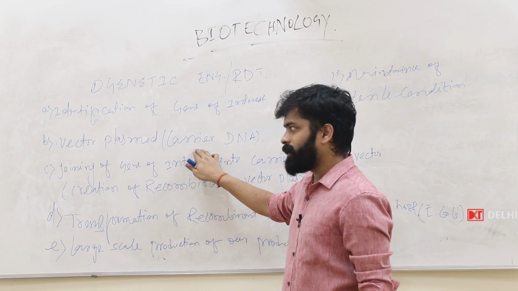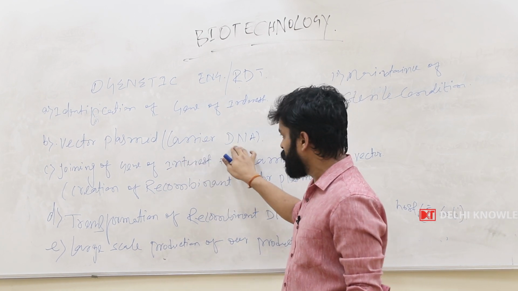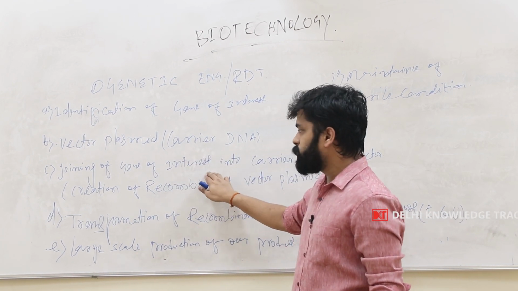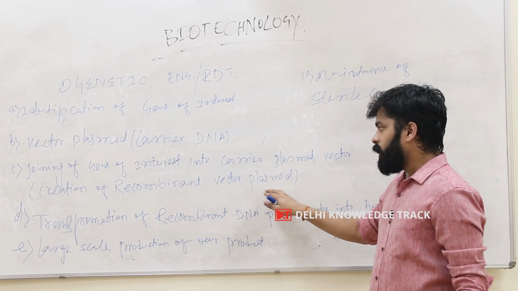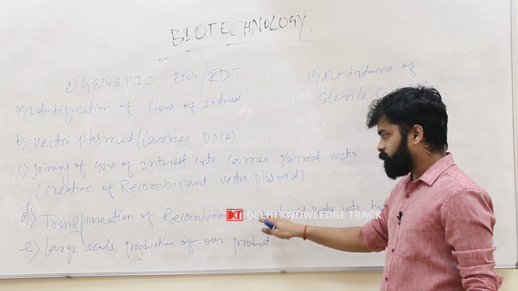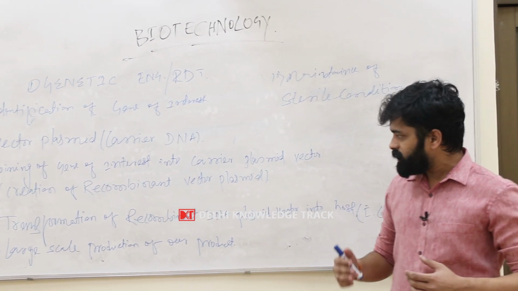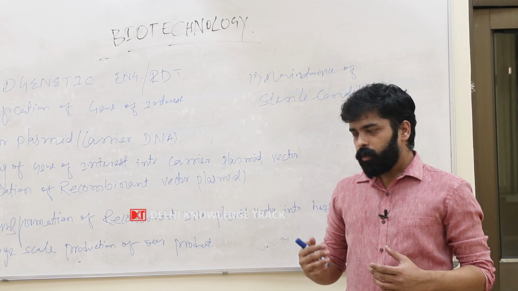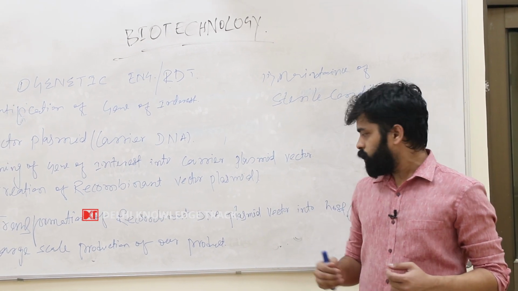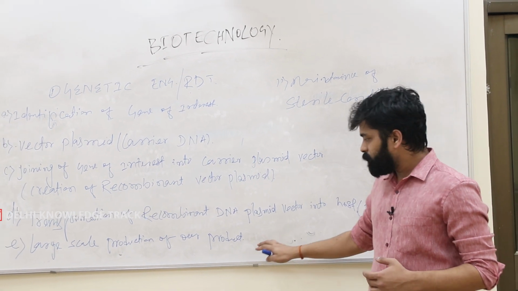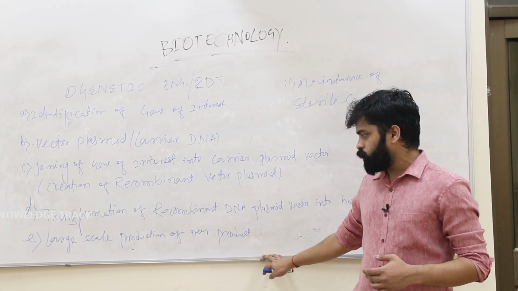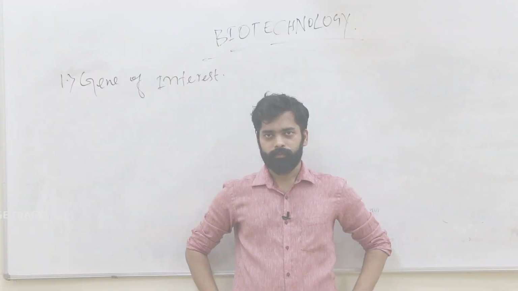So the second step is the identification of the vector, the carrier DNA. The third step is joining the gene of interest into the carrier plasmid vector, that is, creation of the recombinant DNA plasmid. The fourth step is transformation of this recombinant DNA plasmid vector with the gene of interest into a host. The host for the insulin synthesis is E. coli. And the fifth and most important is the large scale production of our product.